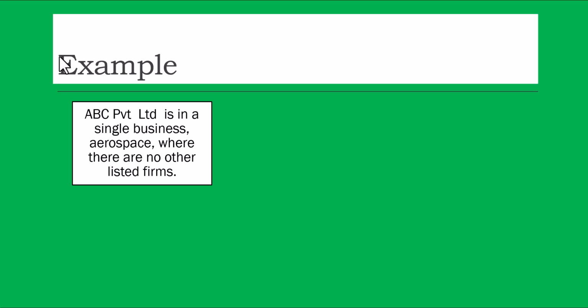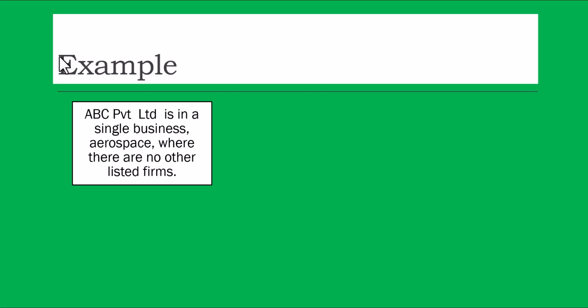So there is a company. Through an example, I'm telling you. There is a company, ABC Limited, in a single business, aerospace. It's an airlines company where there are no other listed firms. So this is basically ABC. ABC Private Limited is a private limited company. It is not listed in the stock exchange.